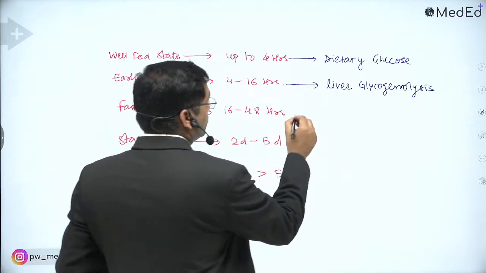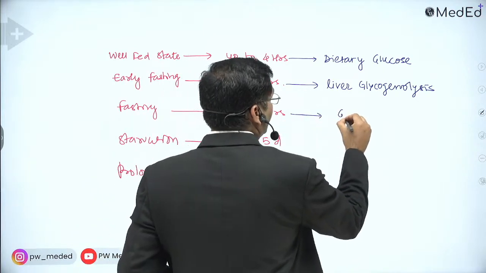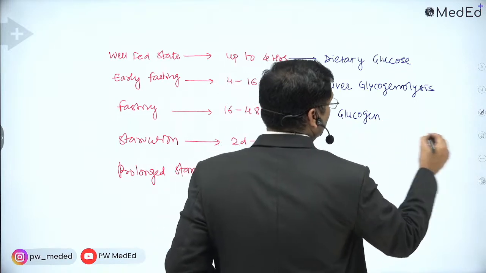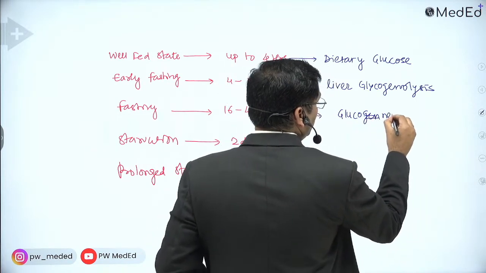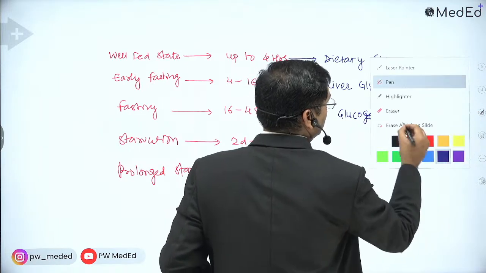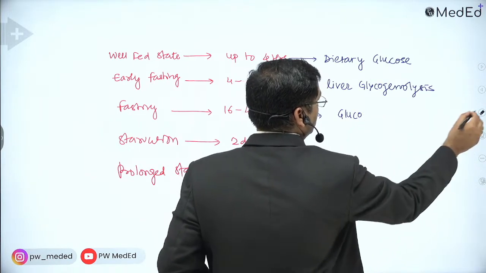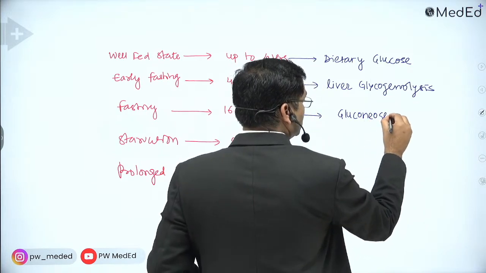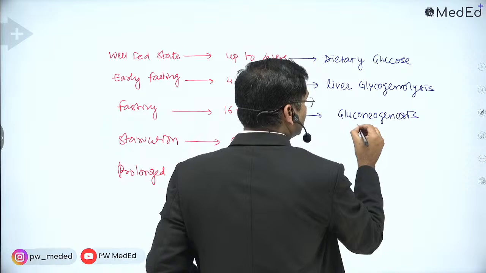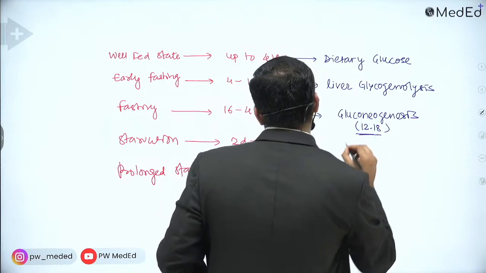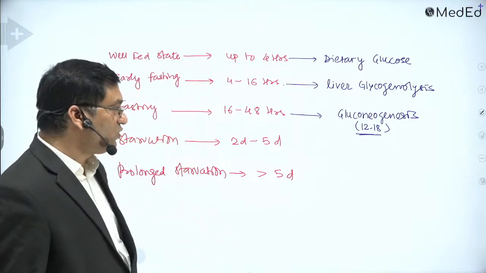Fasting, 16 to 48 hours, is mainly by gluconeogenesis. Gluconeogenesis will start in 12 hours, mainly 12 to 18 hours.